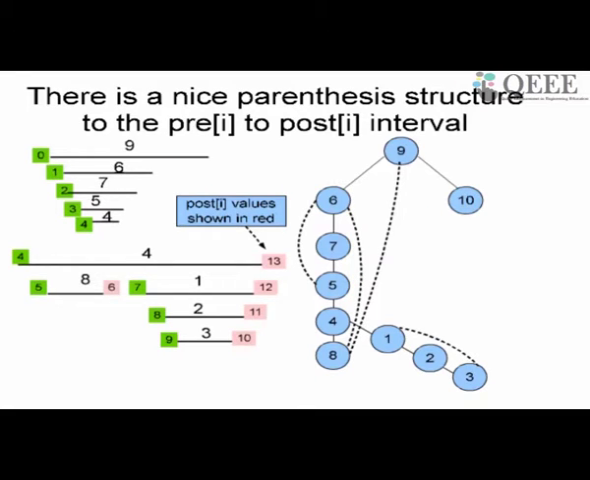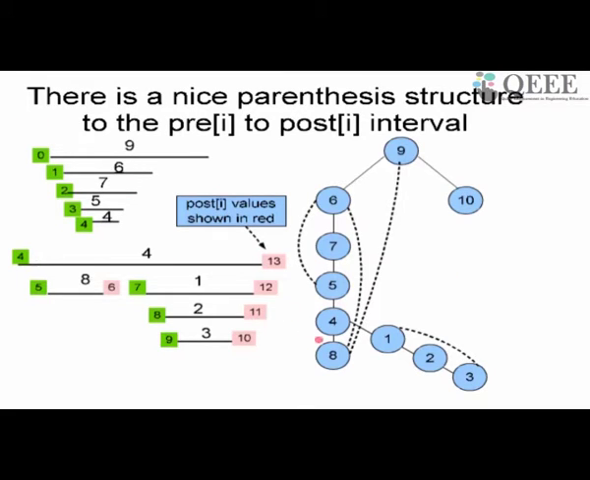So parenthesis structure. So either 2 intervals are nested or disjoint. You can't have the interval of 8 overlapping the interval of 1. It can't be like that. Either 8 is disjoint from 1 or 8 is contained in 1 or 1 is contained in 8. So this beautiful structure is called parenthesis structure.